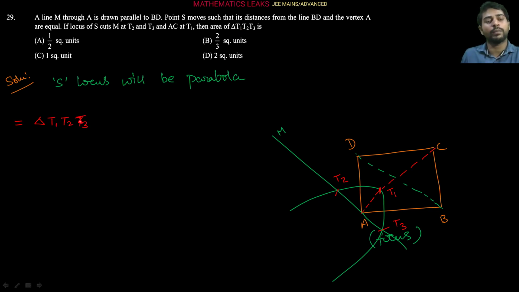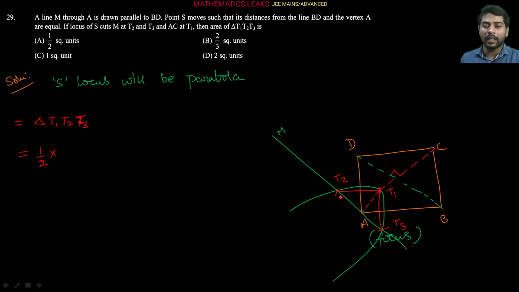The area is nothing but half into base into height. The base of this triangle is T2 T3. Since this is the focus, and this AC is the axis of the parabola, and BD is the directrix, the axis and directrix of a parabola are always perpendicular. So the M line segment is parallel to BD, which means it is perpendicular to the axis of the parabola.